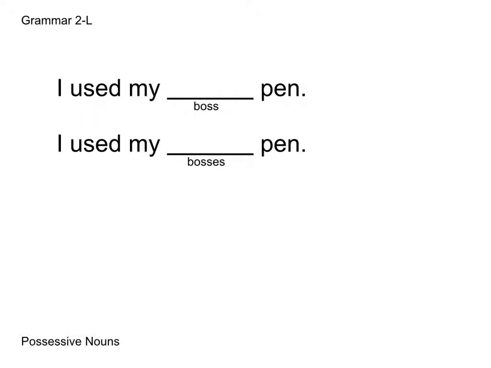Here we have, I used my boss's pen, and we see that the boss is owning the pen. So we need to make boss possessive. Notice that it's just one boss, so it's a singular possessive noun. To make that possessive, we need to add an apostrophe S, as seen in the red. A good rule of thumb for making something possessive is to simply spell the word as it is given. Boss is B-O-S-S, and then just add the apostrophe S if it is singular, as it is here.